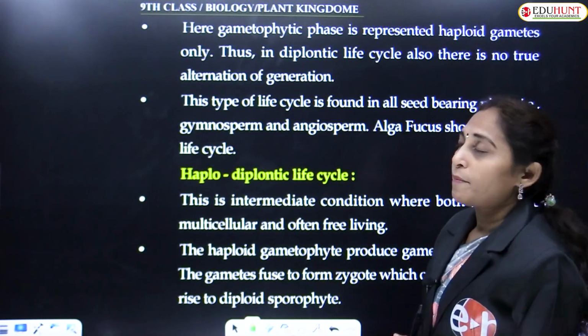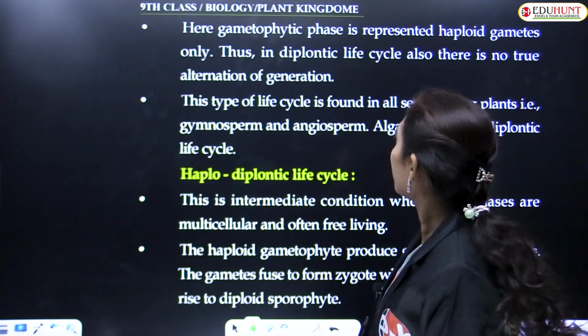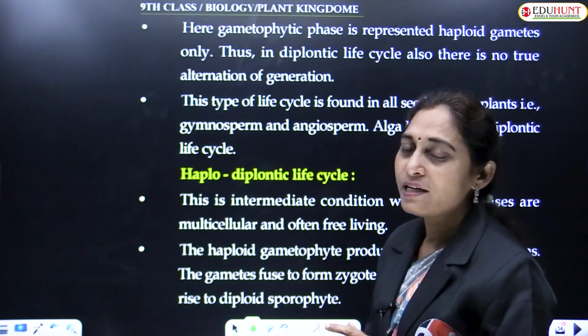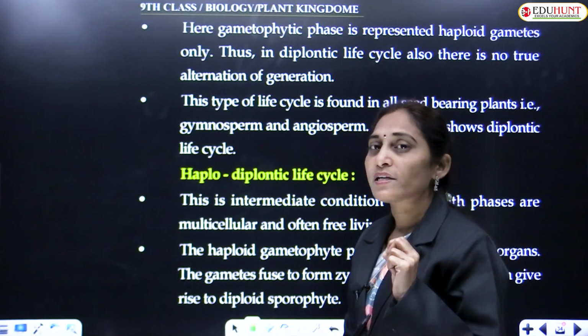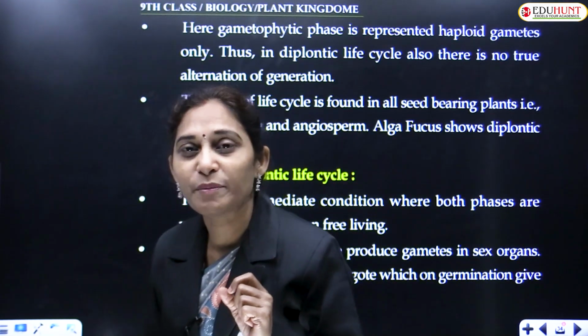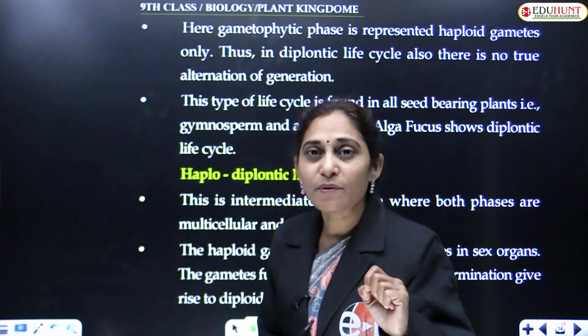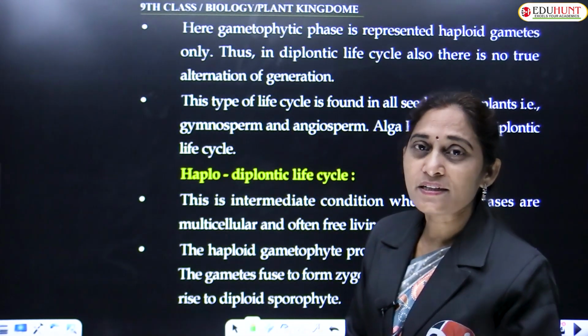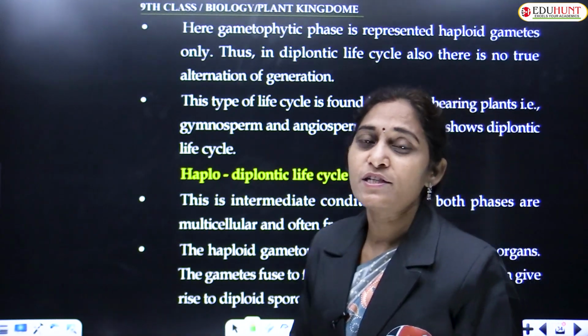And here the gametophytic phase is short-lived, and it is represented by the haploid gametes. The gametophytic phase is restricted, very short-lived, confined to gametes only.